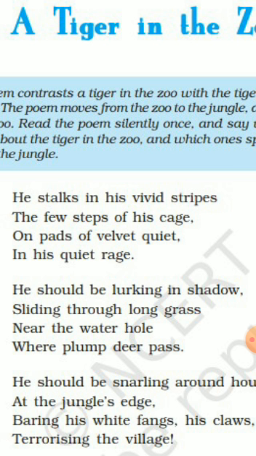And one more new figure of speech that I didn't give you in class 9. See the first line. He stalks in his vivid strips the few strips of his cage. There is no full stop, no commas, nothing at the time of changing the lines.